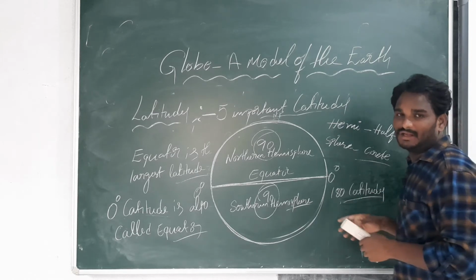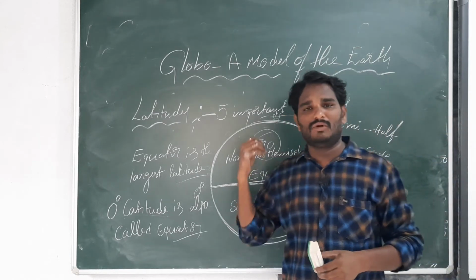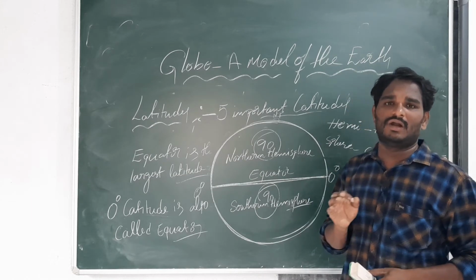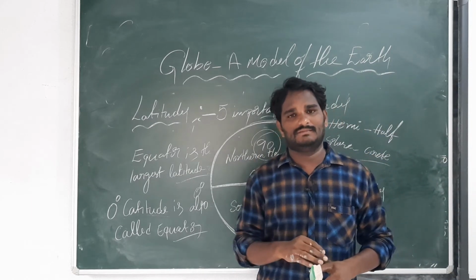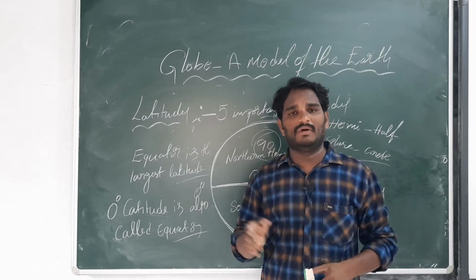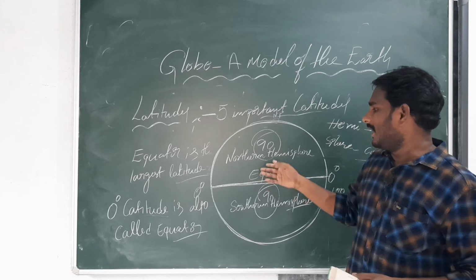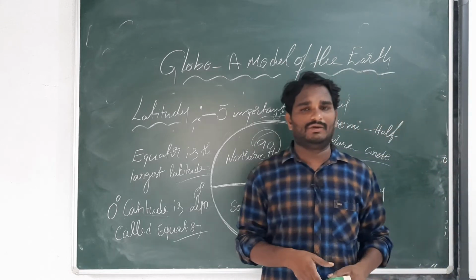How many latitudes are there? 180 latitudes. This is about the latitudes. I will revise the latitudes again. The imaginary lines drawn from west to east on the globe are called latitudes. There are totally 5 important latitudes.